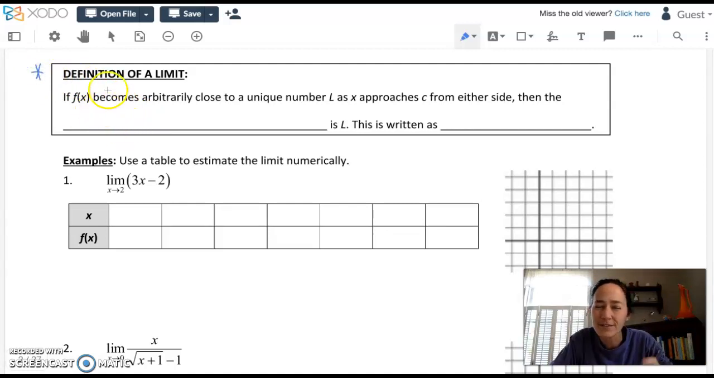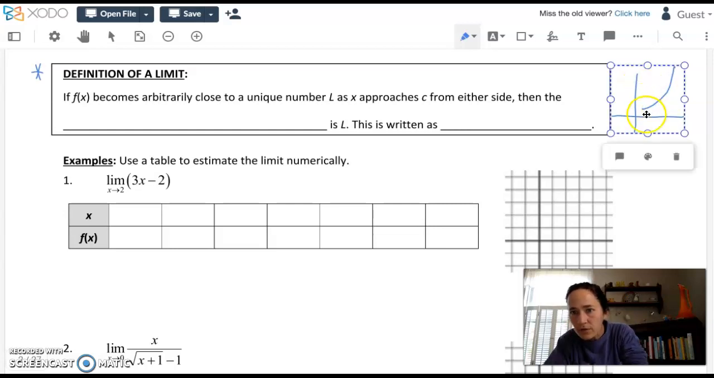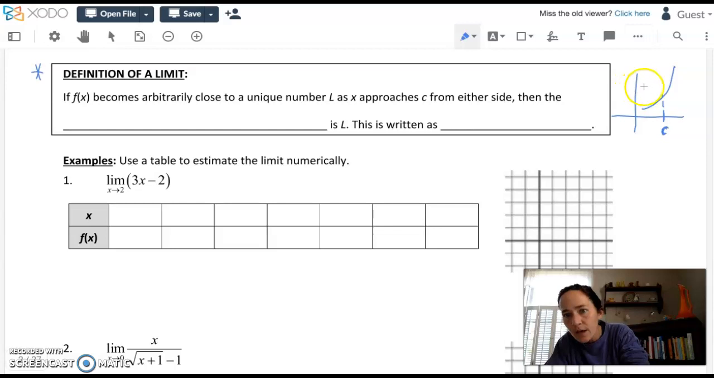If f of x, and this is easier to see when you visualize the graph, becomes arbitrarily close to a value, to a unique number L as x approaches c from either side. So here is some arbitrary x value c, and I'm going to call the point where it touches the curve, I'm going to say that has the y value of L, like that. And I'm going to write this out in words.